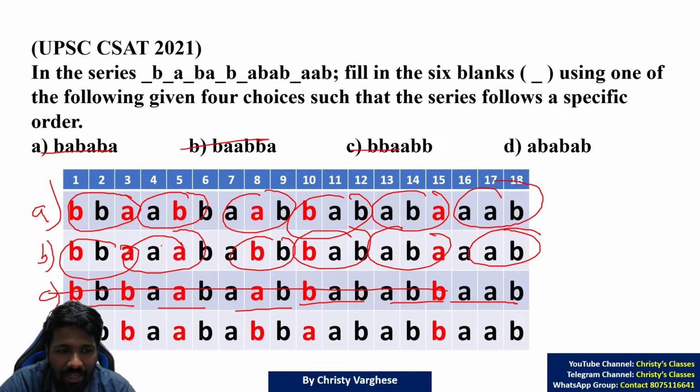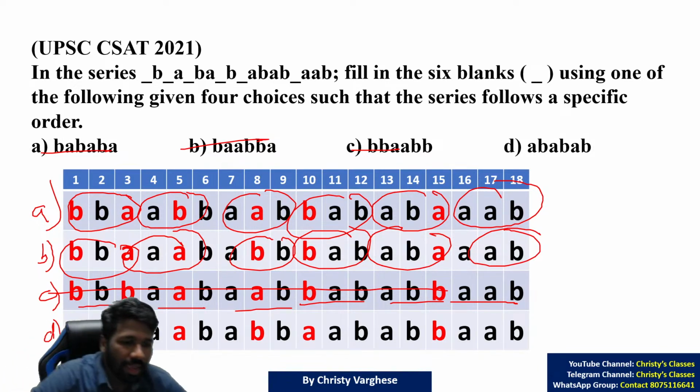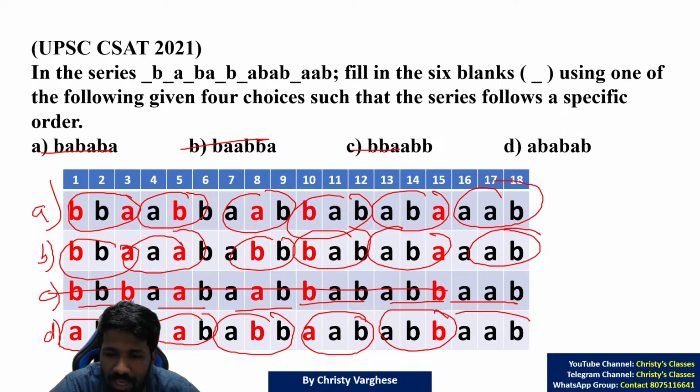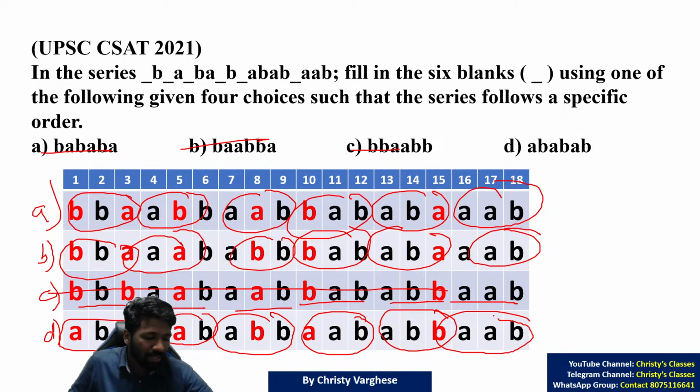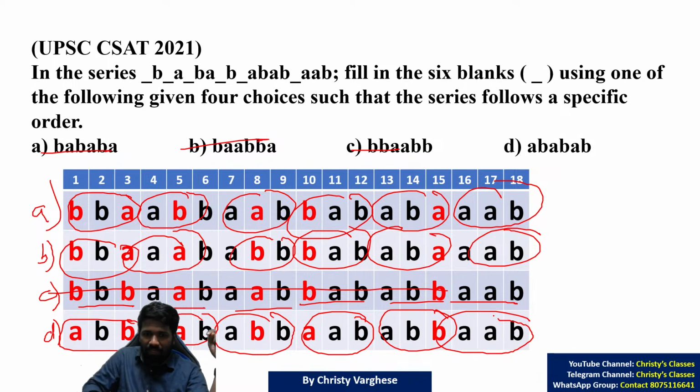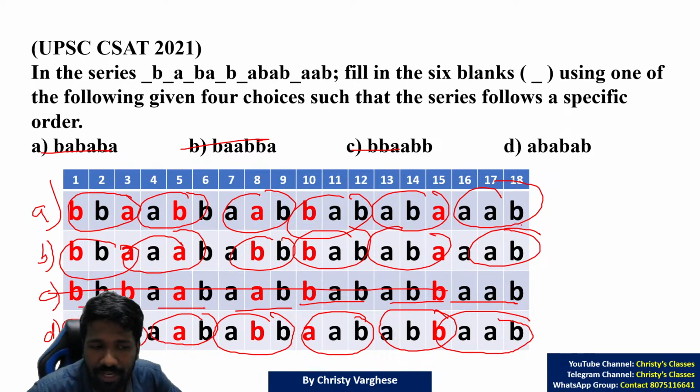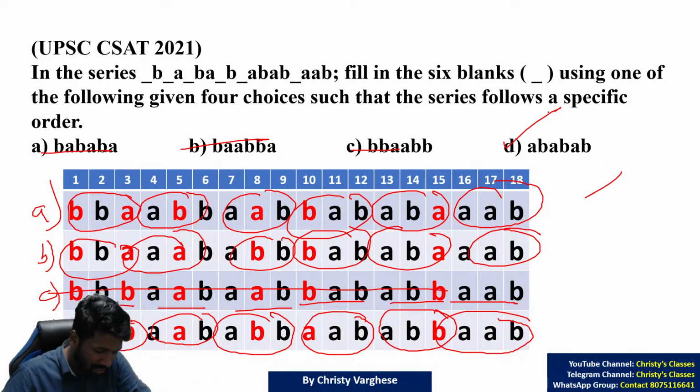Option D, when you substitute option D, the characters are ABB, AAB, ABB, AAB, ABB, AAB. Can you see that repetition? ABB, AAB repeated 3 times. First ABB group, then AAB group, then the same thing is repeated 2 more times. So all clear? That is clearly a pattern. So option D is the correct answer.